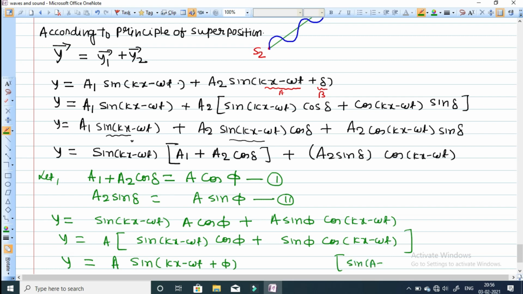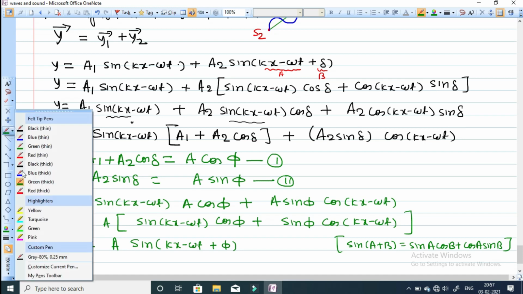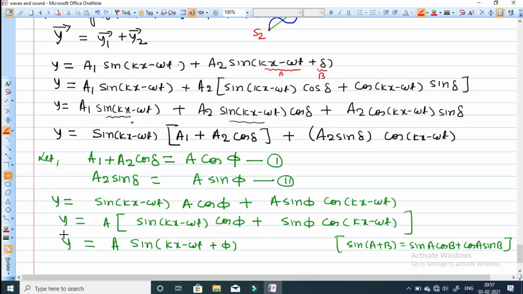which is equal to sin A cos B plus cos A sin B. So this is the final expression that we have obtained. This is the final expression. You can see it there.